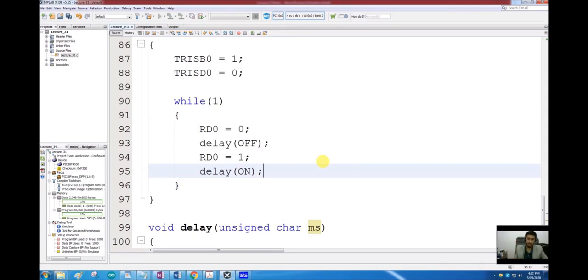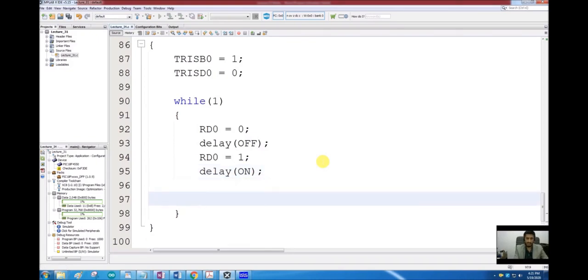Before going on to the next cycle, we have to check the state of the button. So let's assume RB0 is normally high and active low. So I will check if RB0 is equal to 0 when the button is pressed.